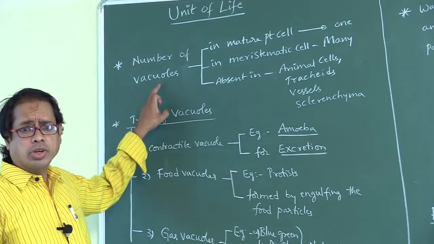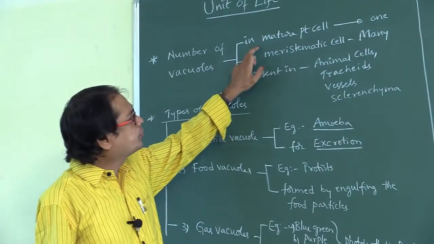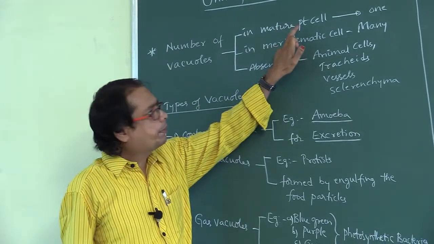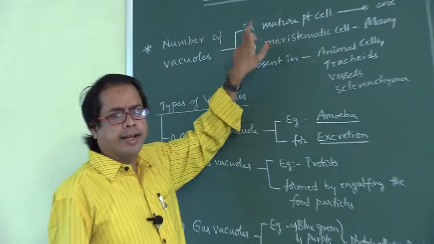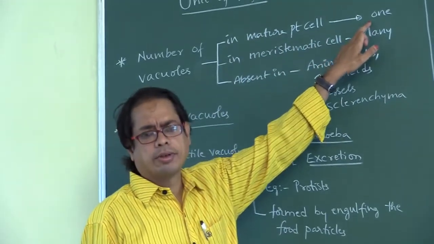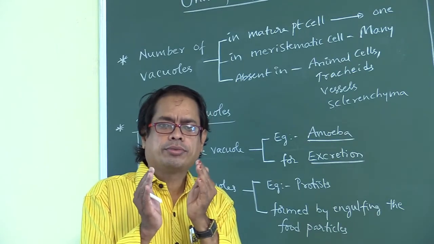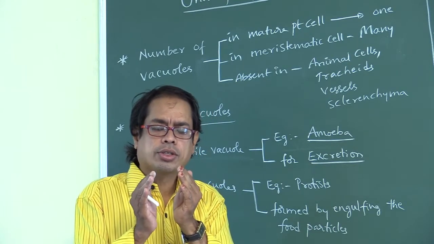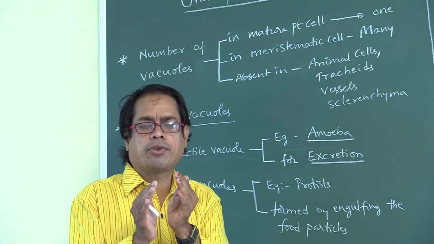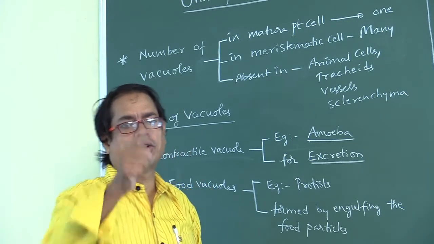Now look here, my dear students. Number of vacuoles in a mature plant cell means 1. Why? Because during maturation all the vacuoles combine together and form a single large, centrally located vacuole.